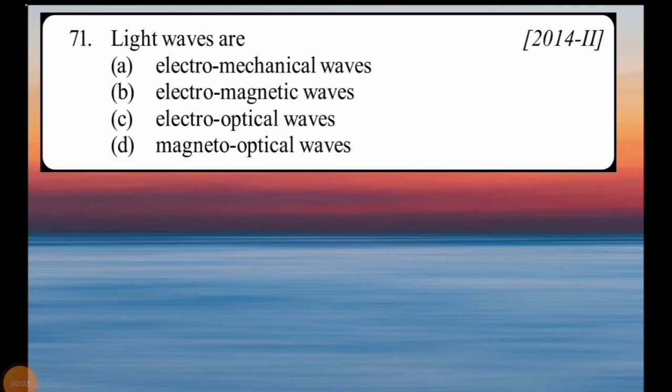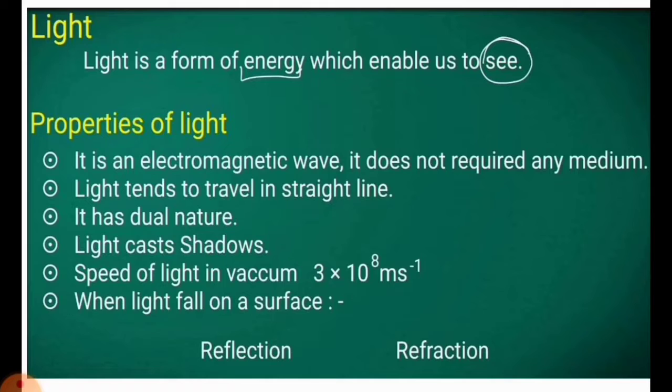So we have a question based on what we have learned till now, which is a previous year question of the NDA examination, 2004 and 2014. The question asks, light waves are... basically it's asking about properties. So let's remind what we have learned a minute ago. Light is an electromagnetic wave.